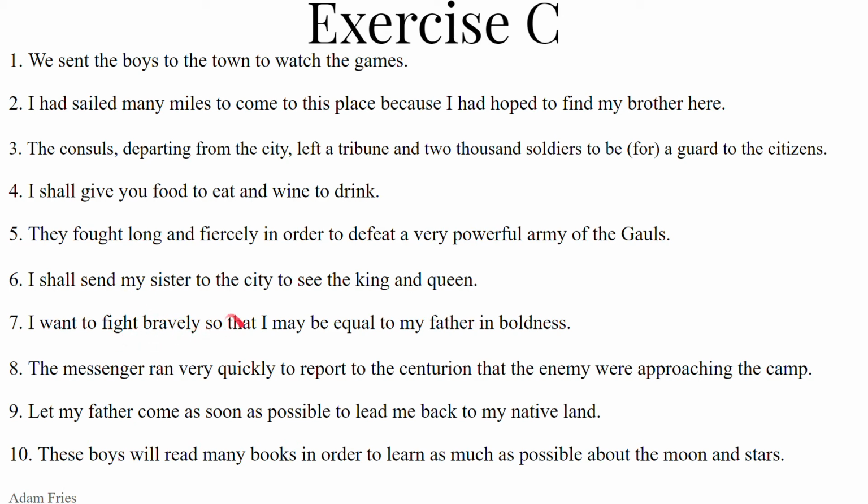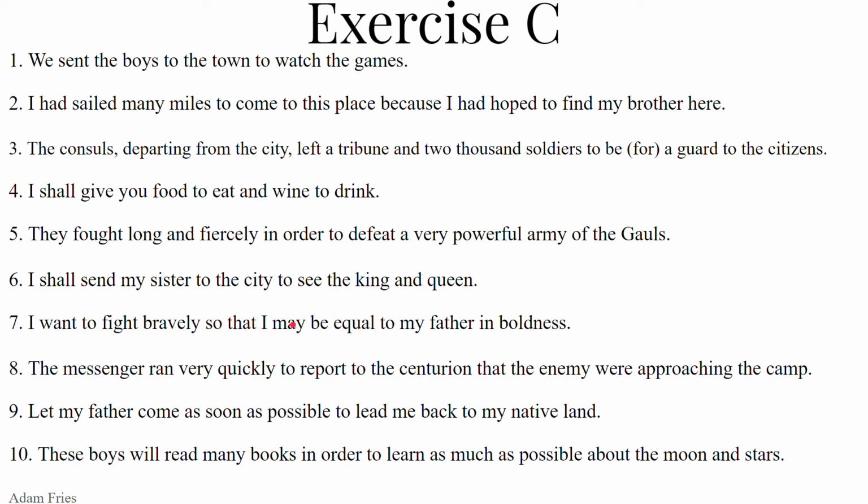Oh, for the purpose of, so that I may be equal to my father in boldness. An adverb clause describing why I would want to do this action, because adverbs go with verbs, actions. So that I may be. I want to, present tense, primary sequence, so that ut I may be equal. May be, sim.